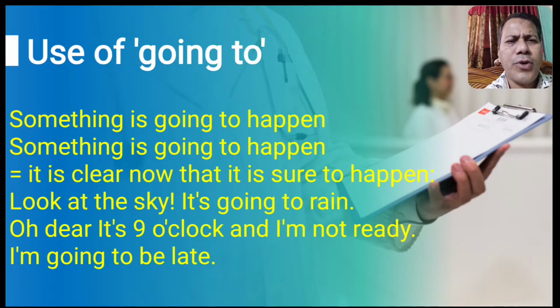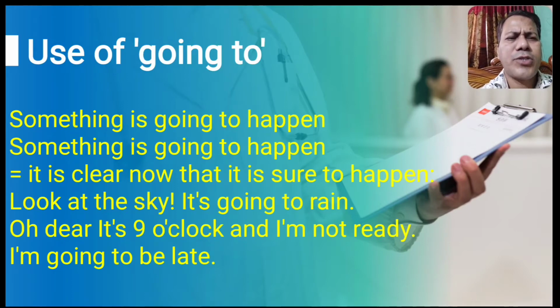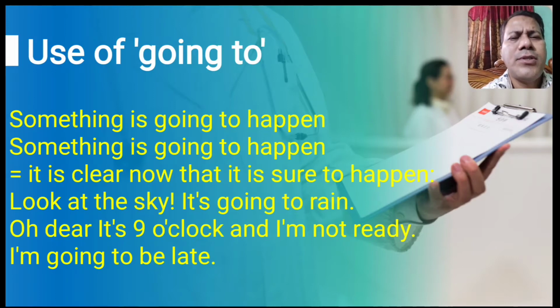Okay. For something is going to happen, we can use going to. Like, look at the sky. It's going to rain. That means the cloud is moving around and it is dark, and now it is very much clear that it is sure to rain now. So in that case we can say it's going to rain. So look at the sky, it's going to rain. Okay. So for something is going to happen, we can use going to.